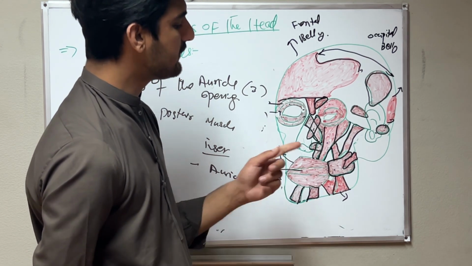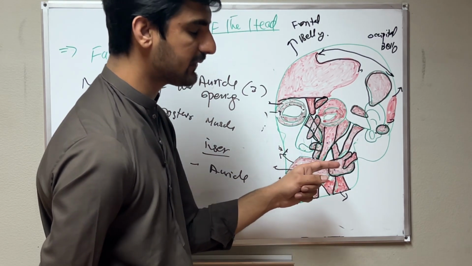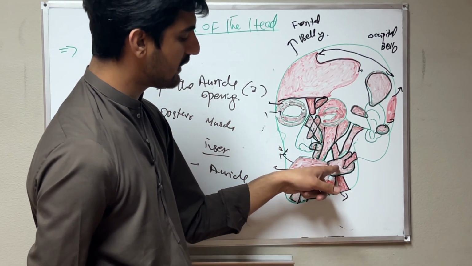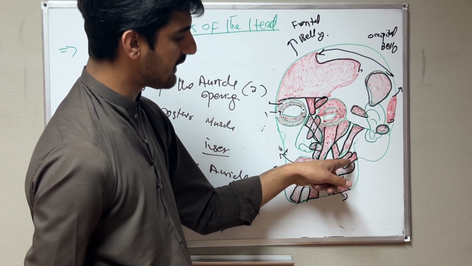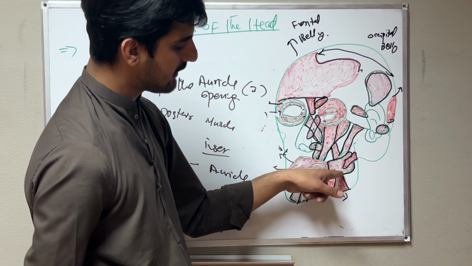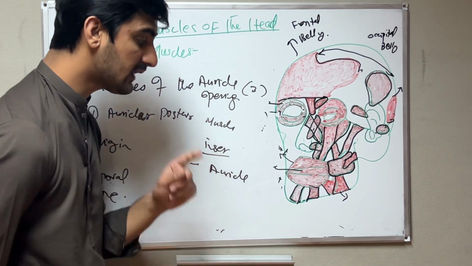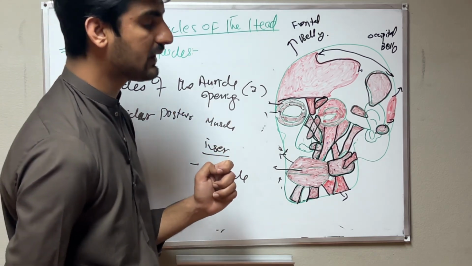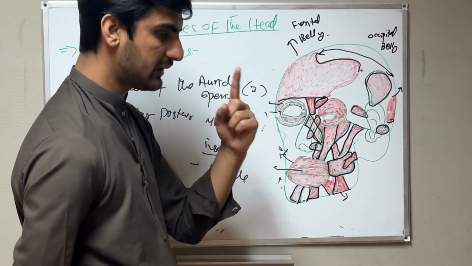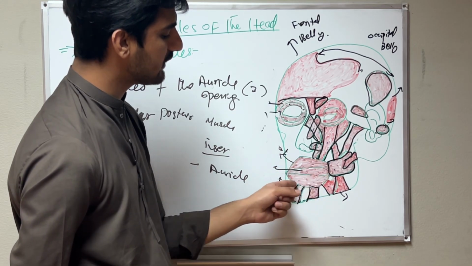Then we have the muscle of mastication. For mastication, we have only one muscle, the buccinator muscle, which originates from the alveolar process of the maxilla bone and the alveolar process of the mandibular bone, and inserts into the angle of the mouth. Then the fourth one, the muscle of kissing. For kissing, we have only one muscle, called the orbicularis oris muscle.